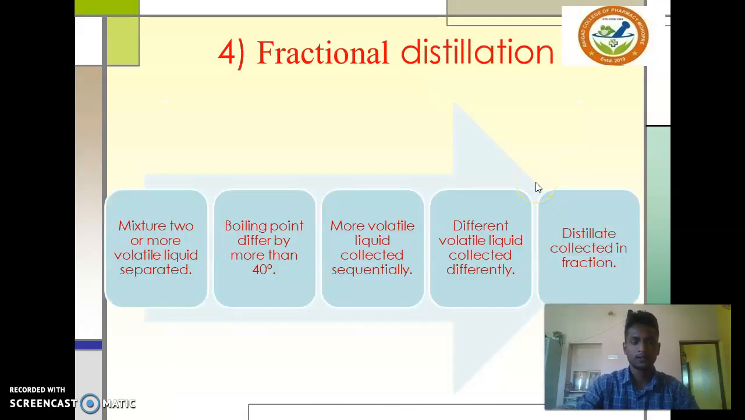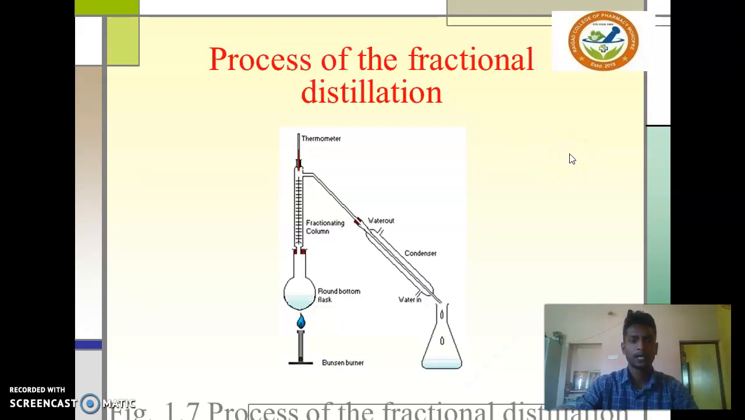Then fractional distillation. Fractional distillation is specially used to separate a mixture of two or more volatile liquids whose boiling points differ by more than 40 degrees Celsius. The more volatile liquid is collected first, and different volatile liquids are collected separately. The distillate is collected in fractions, especially using a fractionating column. This is the diagrammatic representation of fractional distillation using a fractionating column. The rest is the same as simple distillation, with the pure compound collected from the condenser in the vessel.